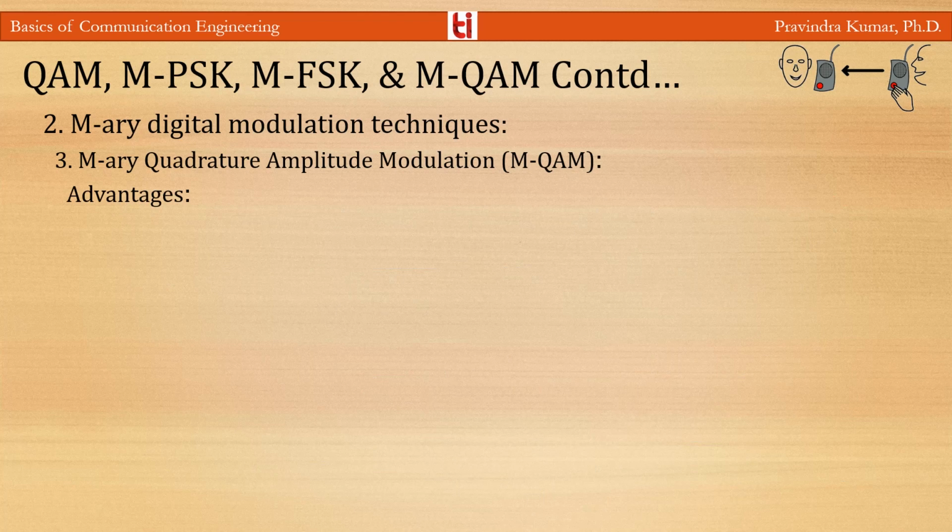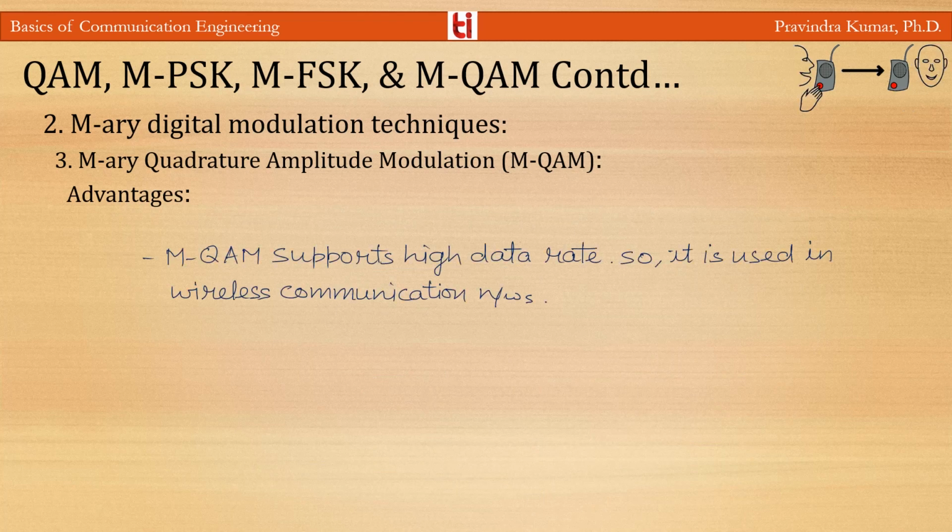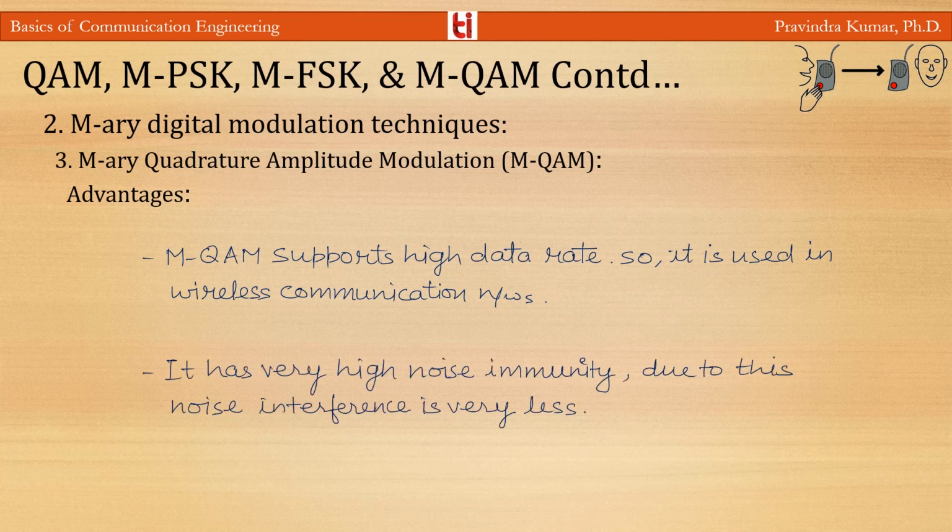Now, the advantages of MQAM. One of the best advantages of MQAM is that it supports a high data rate, and so the number of bits that can be carried by the carrier signals is high. Because of these advantages, it is preferred in wireless communication networks. MQAM has very high noise immunity. Due to this, noise interference is very less.